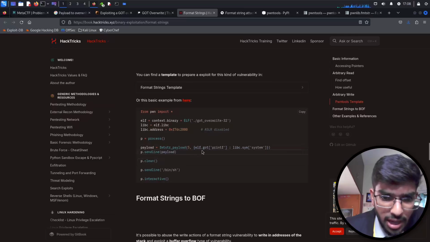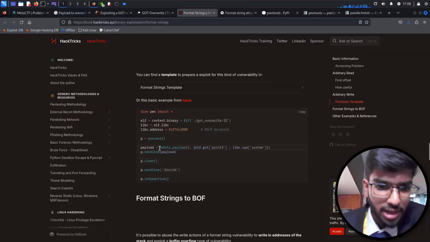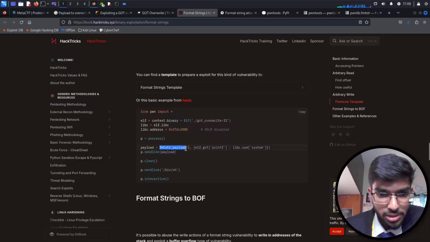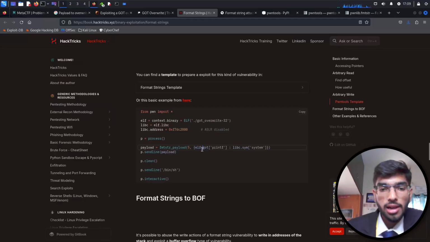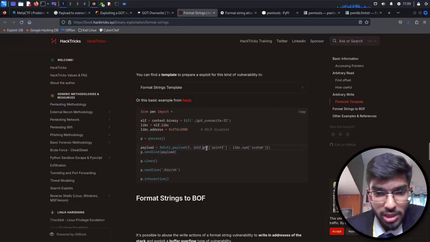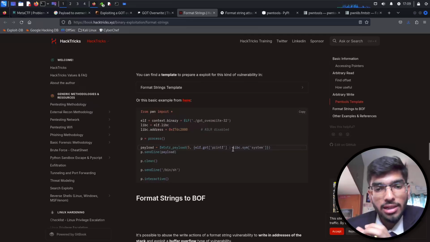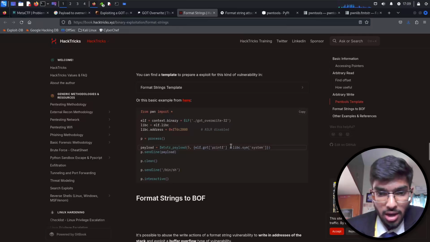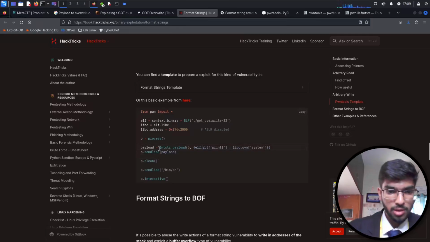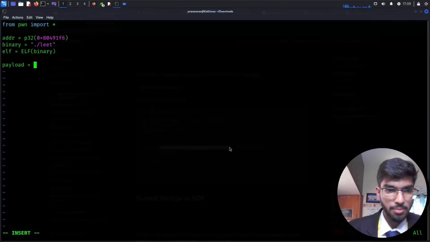Yeah, okay, so this is what a payload looks like. Then the payload option: we need to use that function with offset, limit, and the flower bracket. So elf.got says to use the global offset table and then printf and what we need. Okay, so let me copy this itself and then paste it here.